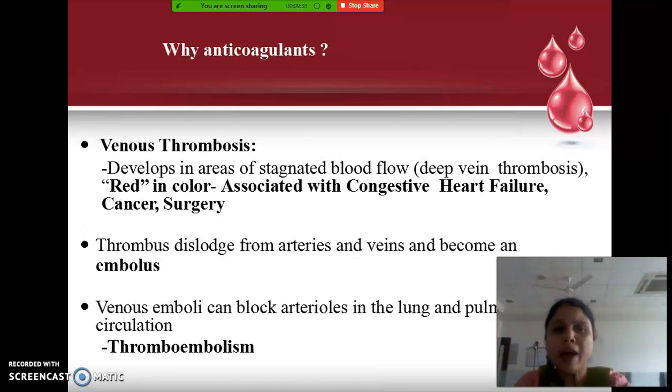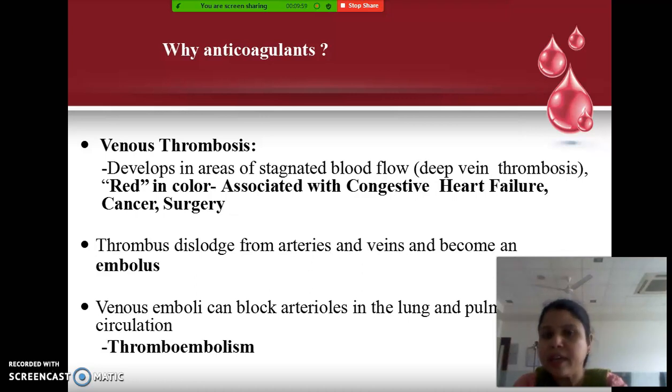Okay, now why do we have to use anticoagulants? If a person is having arterial thrombosis, venous thrombosis, or thromboembolism, in these conditions the anticoagulants are required to be used. So what is venous thrombosis? It is the development of thrombus in the veins.